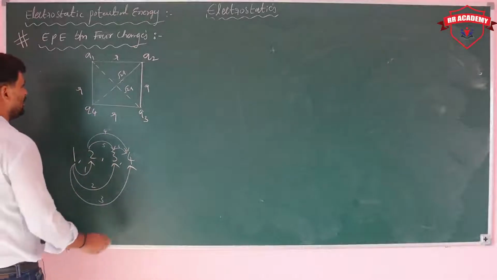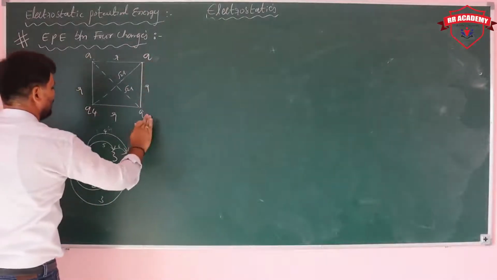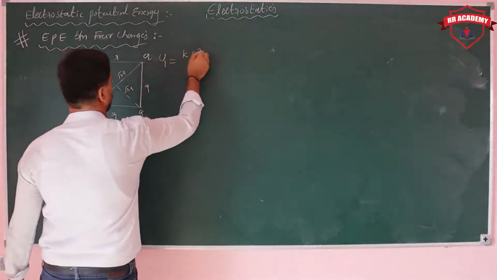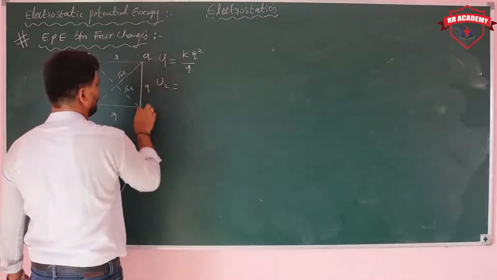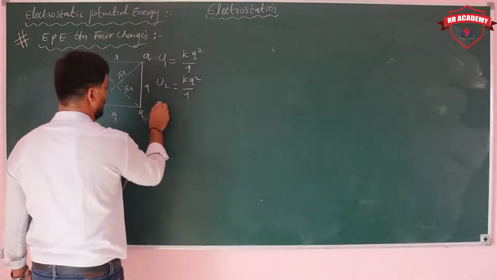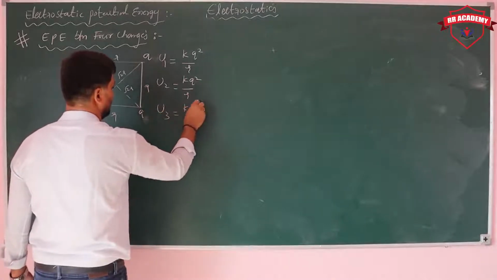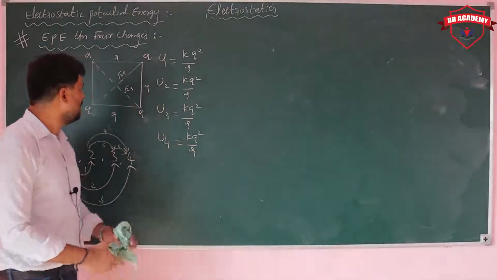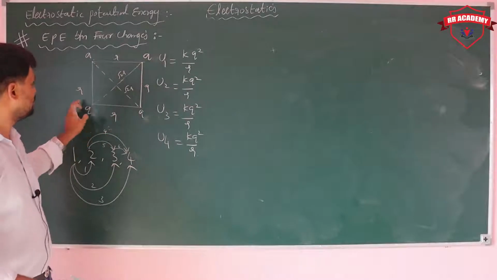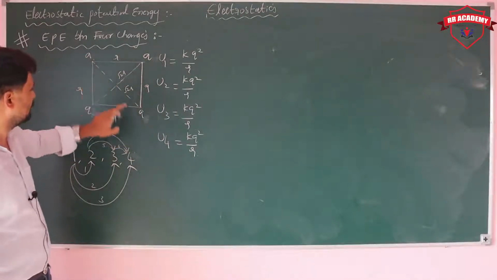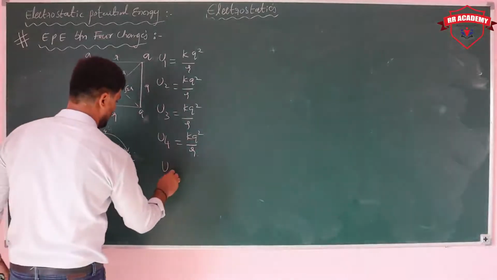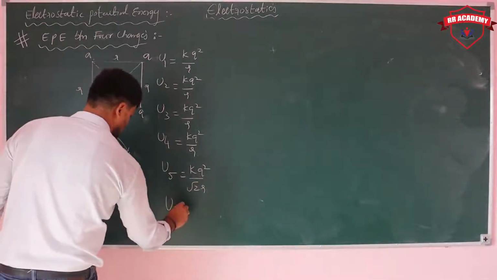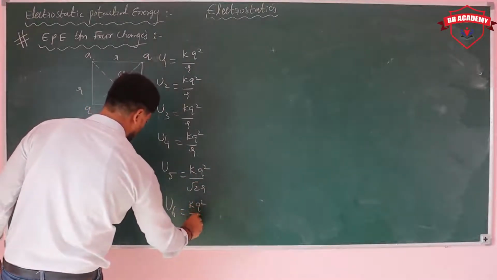So here I am considering identical charges because it is somewhat easier to calculate. U1 is equal to KQ square upon R. U2 is equal to, between these two, KQ square upon R. U3 is equal to KQ square upon R. U4 is equal to KQ square upon R. Now between these two diagonal ones, I am giving U5 is equal to KQ square upon root 2 R. U6 is KQ square upon root 2 R.